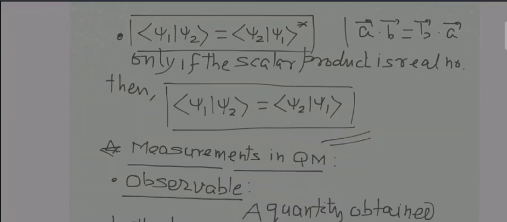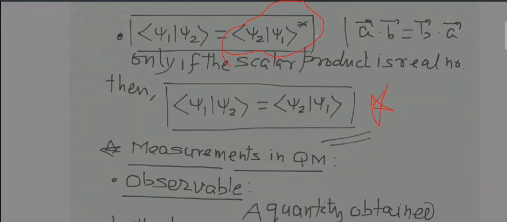So only if the scalar product is a real number, now you tell me, this star and all these things will matter in the case of complex numbers, right? But in the case of real numbers, you know this very well, that the complex conjugate is the same as the real number itself.